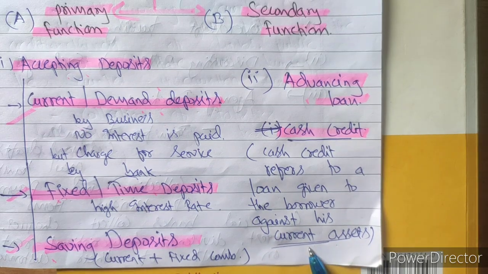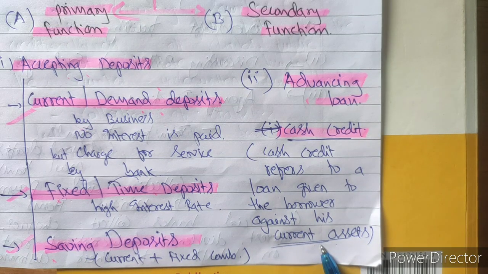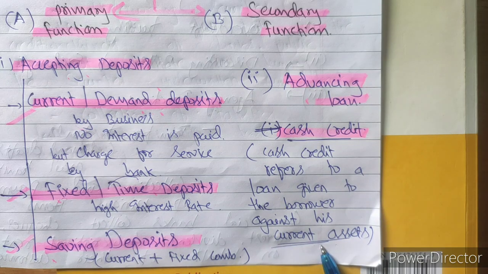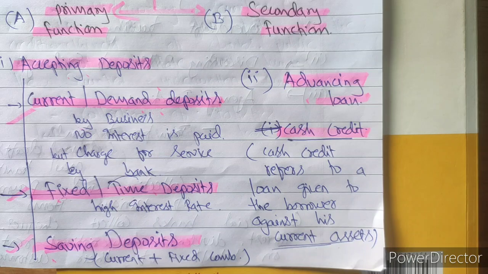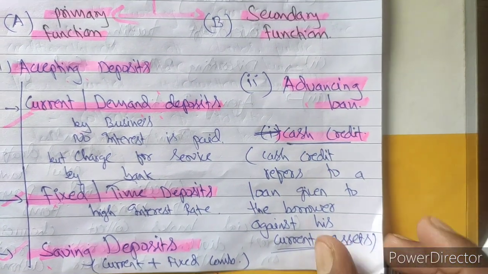For commerce students, the word current asset will be very familiar, but for humanities students, let me clear that current assets are the properties or assets which are going to yield benefit for a period of 1 year. And an asset which yields benefit for more than 1 year is known as a fixed asset. For example, building and machine are examples of fixed assets, whereas normal day-to-day equipment, tools or raw material are examples of current assets. I hope the concept of current asset is clear to you. So the first advancing loan is cash credit.